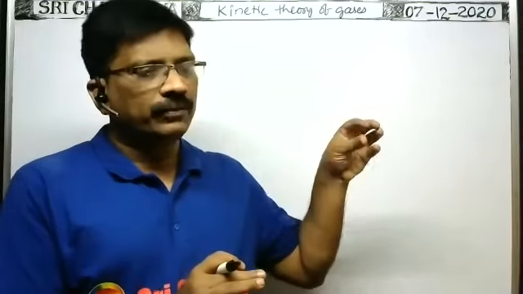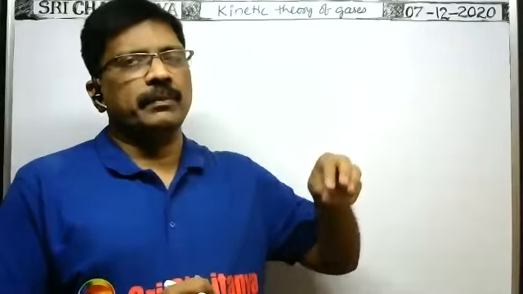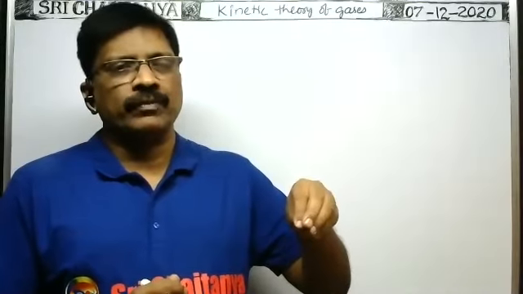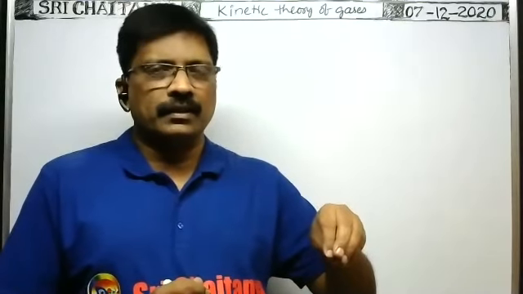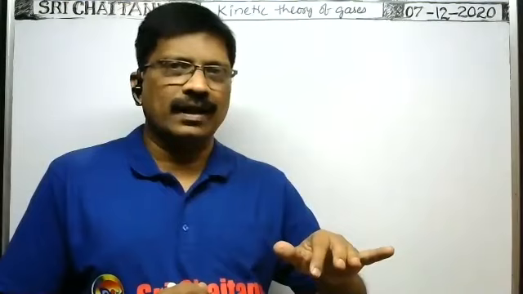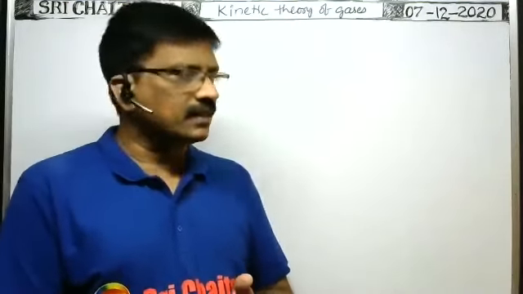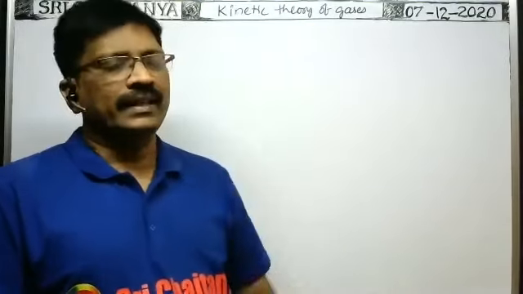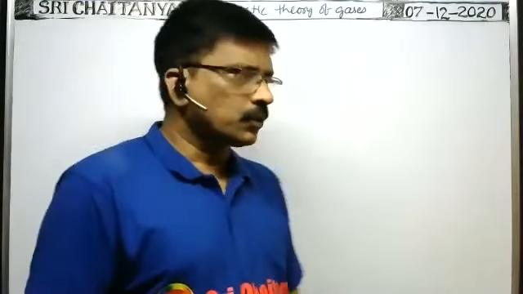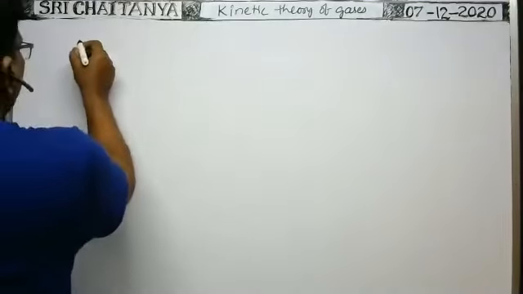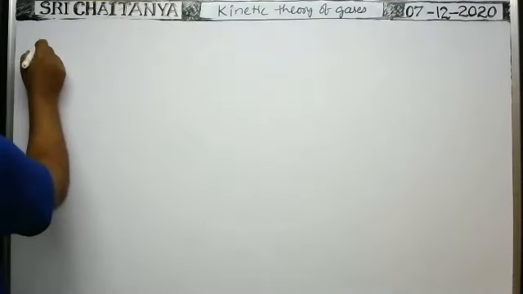So the branch of heat which deals with the microscopic properties, the macroscopic properties, and the relation among them is called the kinetic theory of gases. So every gas has microscopic properties and macroscopic properties.